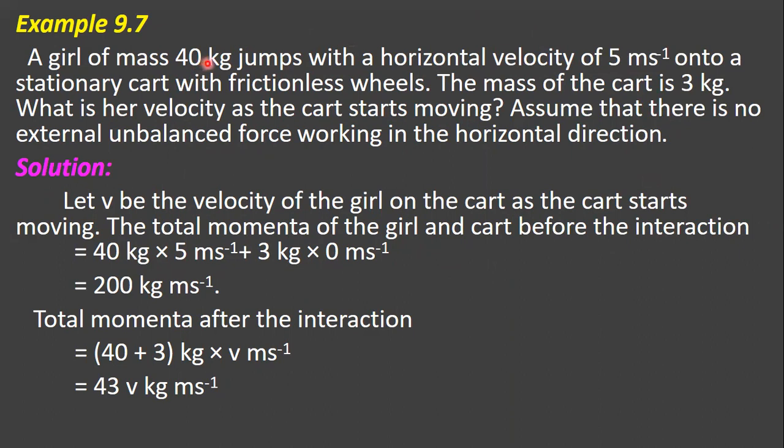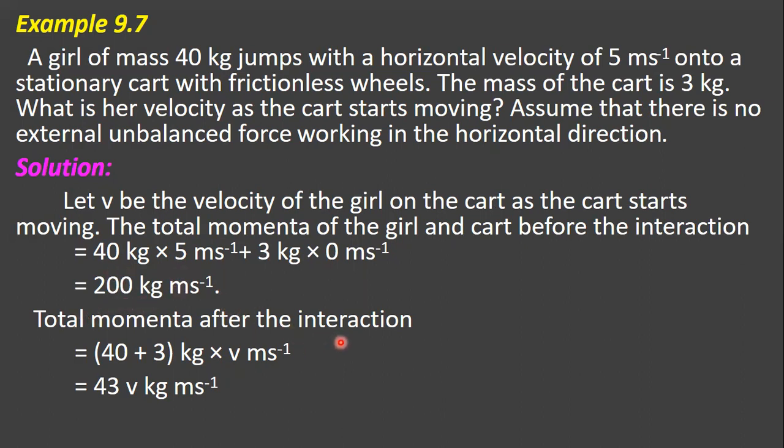That is, mass of the girl into the horizontal velocity of 5 meter per second, plus mass of the cart, whose velocity is 0 here. We get 40 into 5, 200 kg meter per second.